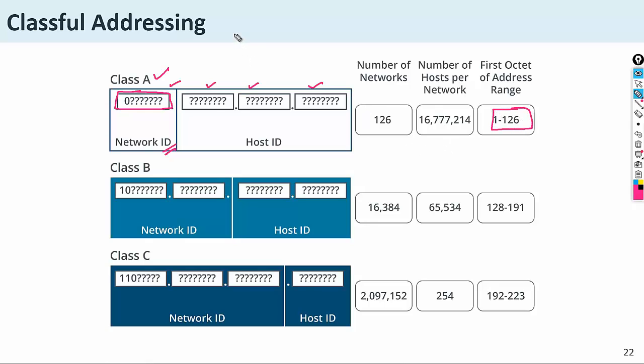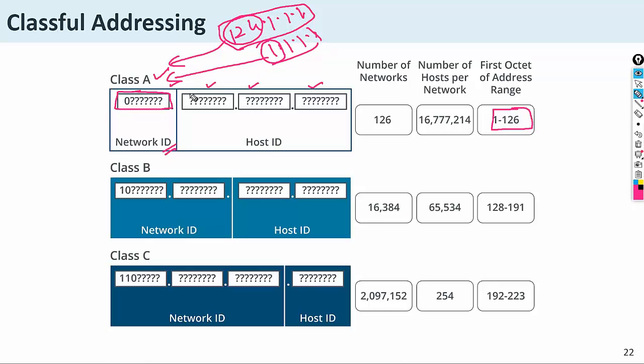Like whenever you see 124.1.1.1, this IP will be considered class A. If you have the IP address 1.1.1.1, this IP address belongs to class A, right? Because you check the first octet.